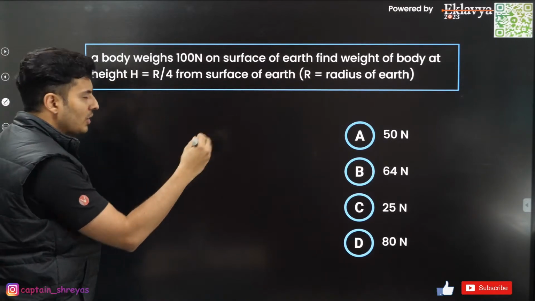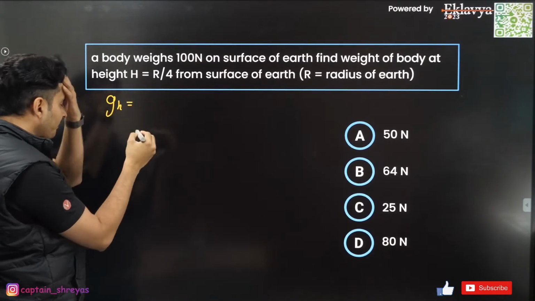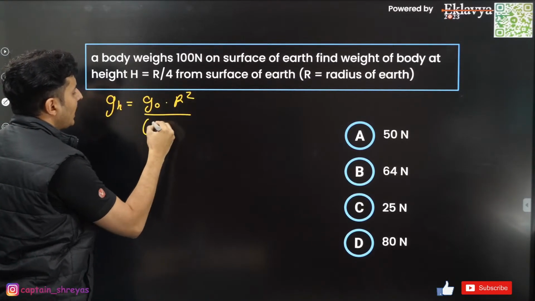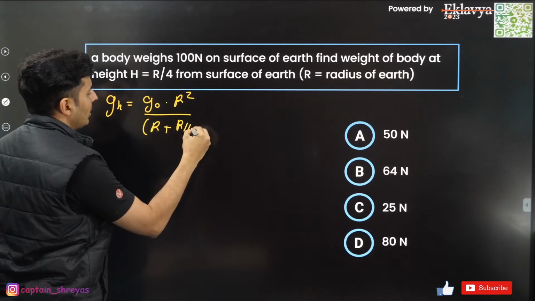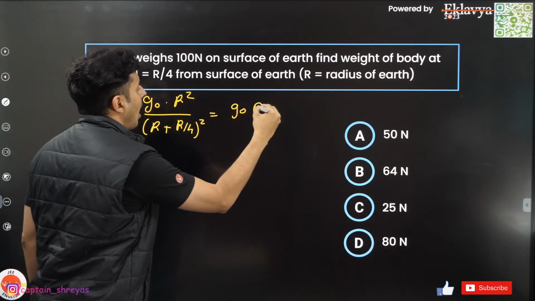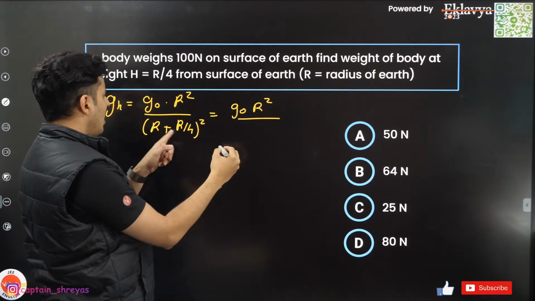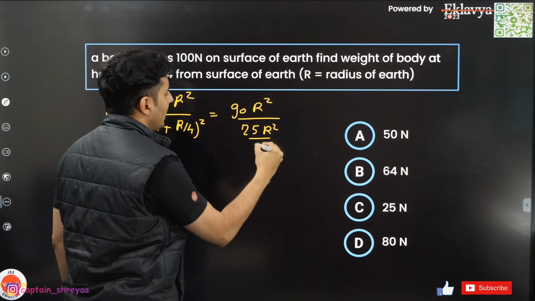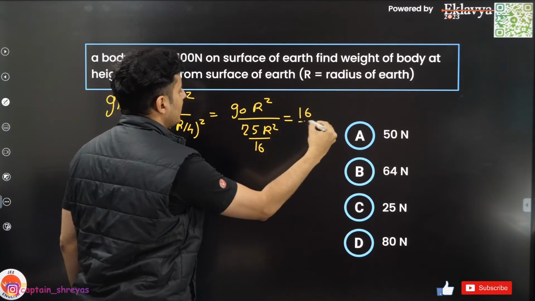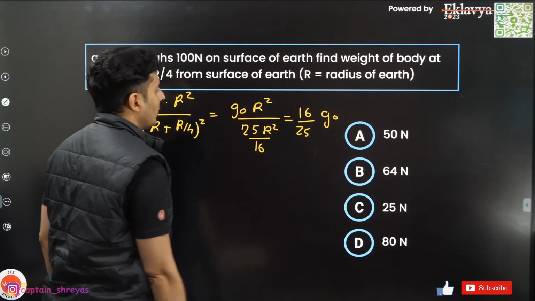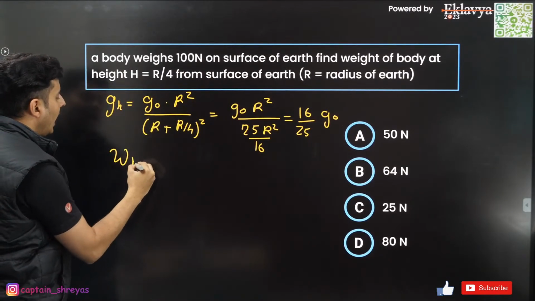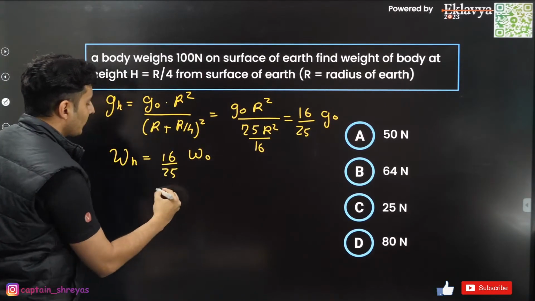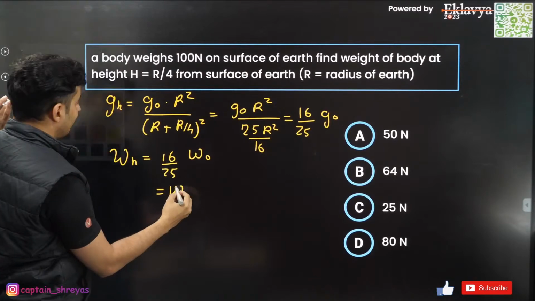So the logic over here is gravity at height h. Gravity at height h is gravity at surface, r square by r plus h whole square. H is r/4. So this will be g naught r square by r plus r/4 is 5r/4 whole square. So 25 r square by 16. R square cancel. So 16/25 times of g naught. So the weight at height h will also be 16/25 times of weight on the earth. What is the weight on the earth?